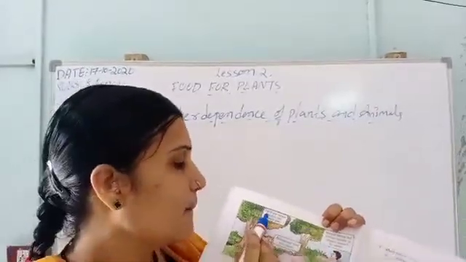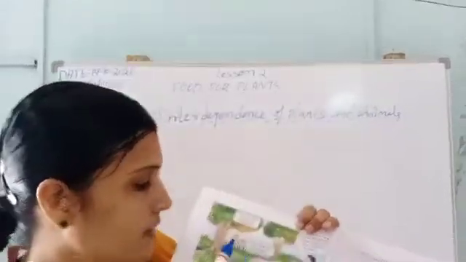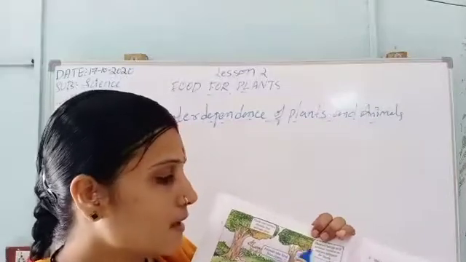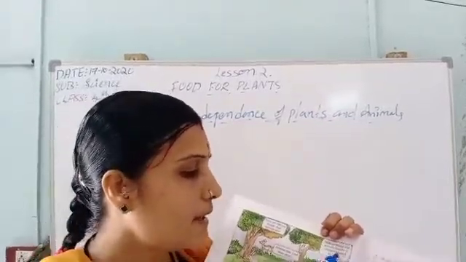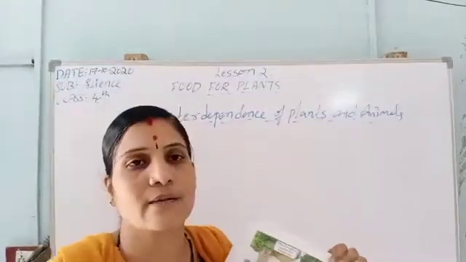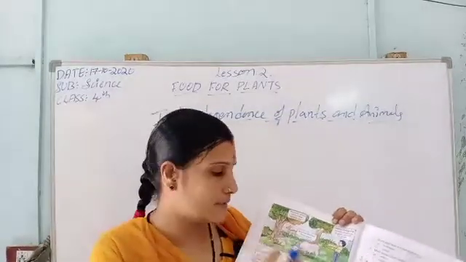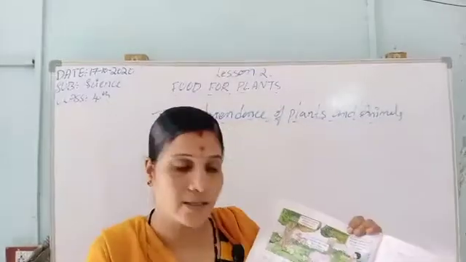After that, plants use the carbon dioxide that animals give out. Next, human beings and animals breathe in oxygen released by plants. Here the man is coming outside to jog in the morning and breathe the fresh air. This picture shows what is meant by interdependence of plants and animals.